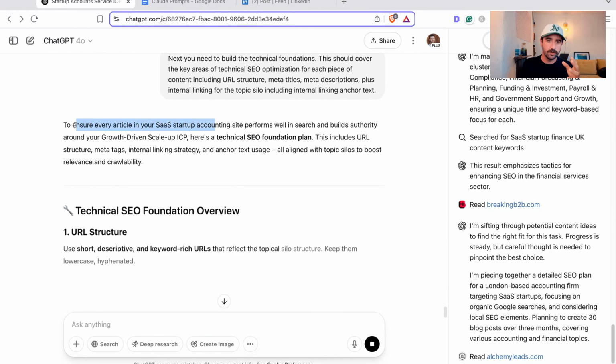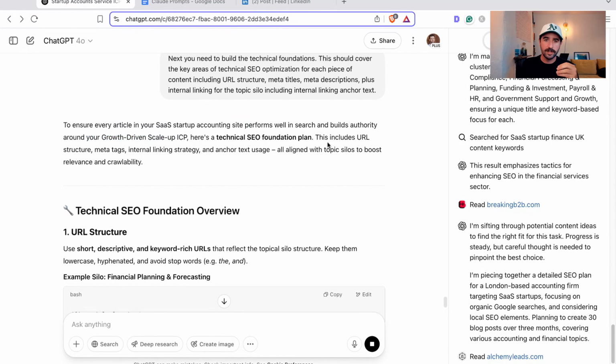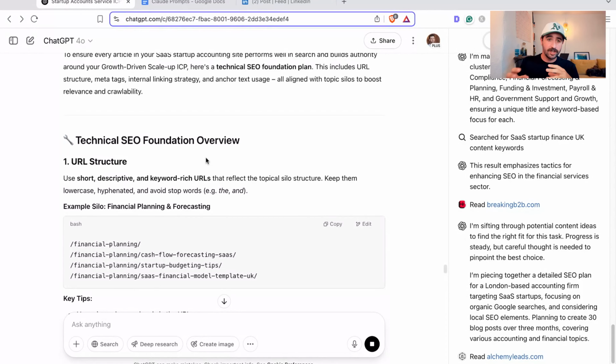And here we go. It's gone to ensure every article in your SaaS startup accounting site performs well in search and builds authority around it. Here's a technical... So this next stage doesn't actually need the deep research. It's used the research we've already done to give you a technical SEO foundation overview.